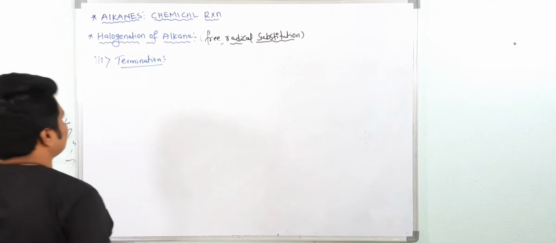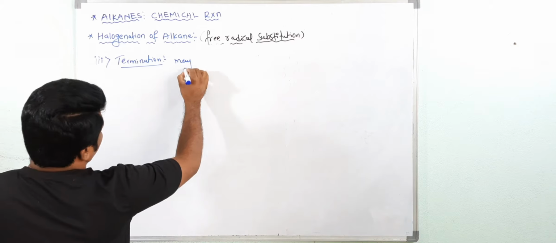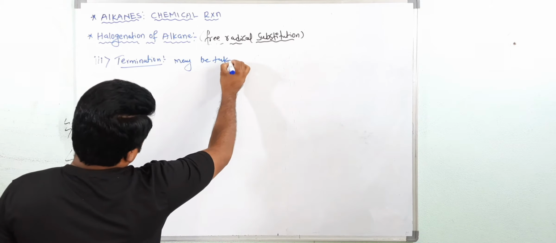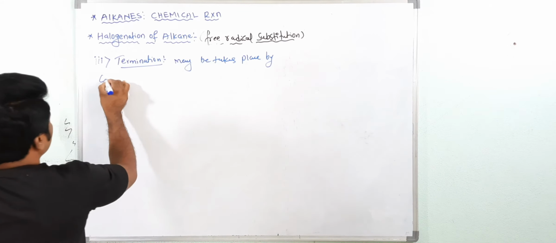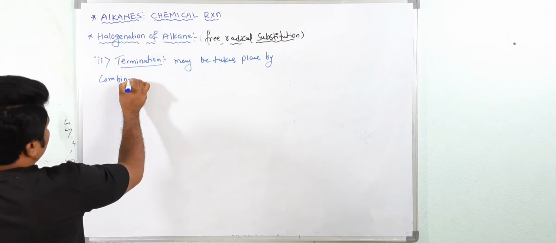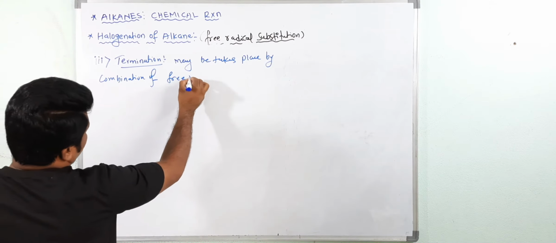Okay, see here. Termination may take place by combination of free radicals.